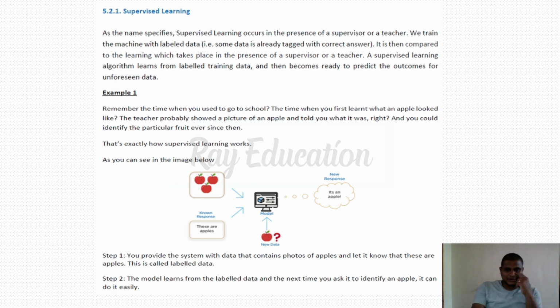See, here is an example. In this example, they are just going to train the model with an apple. Here, they are going to show actual images of the apple to the machine, so it is going to be able to learn. This is known as supervised learning, labeled data. Note the point: in labeled data, we give the exact image of the apple so that it can understand this is an apple. The algorithm has been designed like that, so then it gives the output, it is an apple.